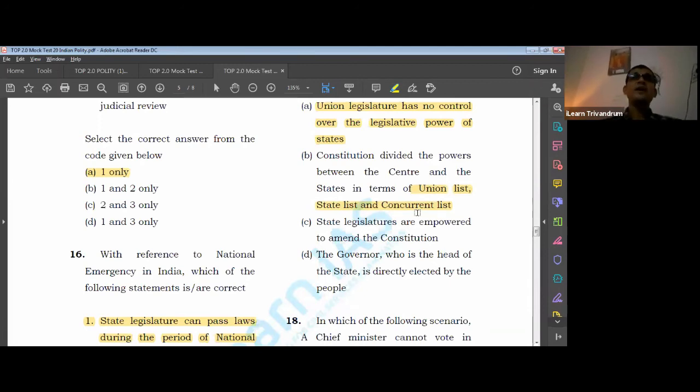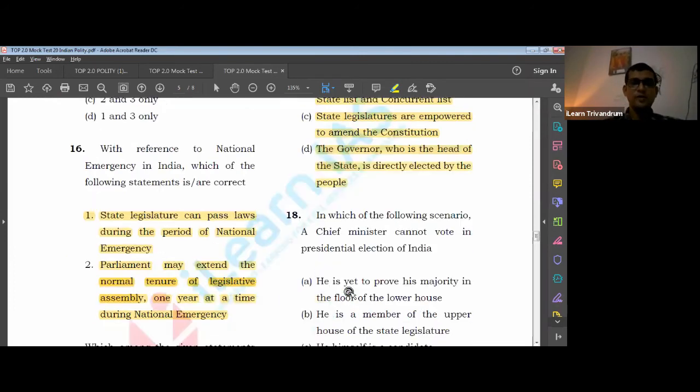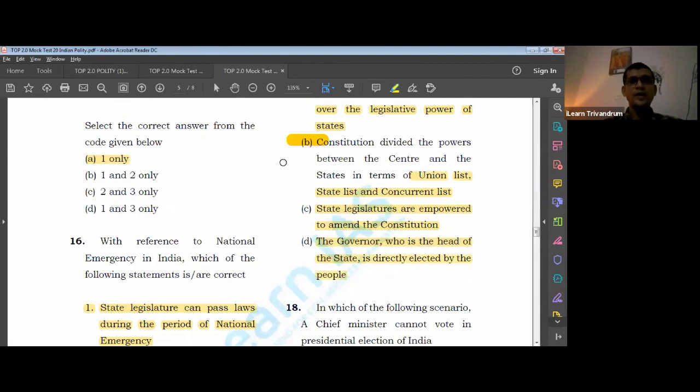Okay, how did we write? We divided the powers between the center and the state into 3 lists. Where is this list mentioned? This is mentioned in the 7th schedule. So I think this is a very easy answer. The answer is box. "States are empowered to..." no, definitely not. This is wrong. And the governor, who is the head, is not elected. It's a very easy answer. Don't bother reading all those things. If you are very sure about box, go ahead and mark the correct answer.